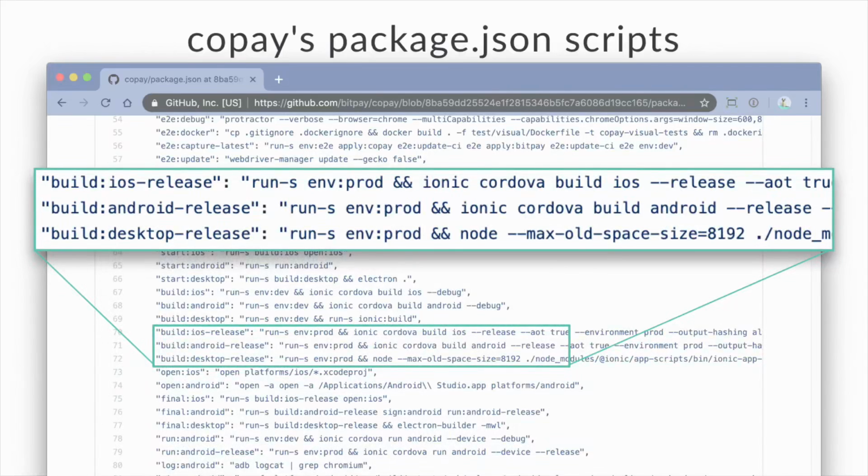It was such a beautiful day's worth of reverse engineering, because it very rarely happens that everything just works out. You have access to this entire Bitcoin wallet because it's open source, and everything is there for you to see. So you have build:ios-release, android-release, and desktop-release. So this payload only continues if it is being run as one of these scripts.